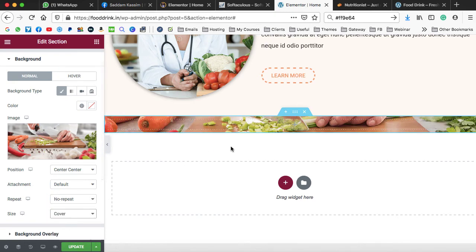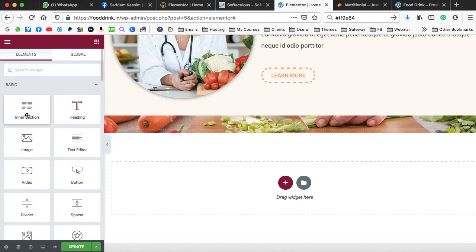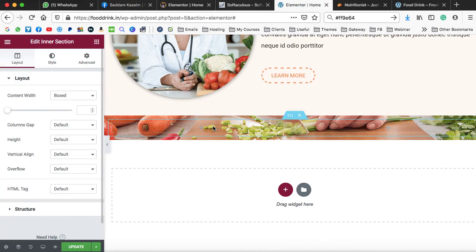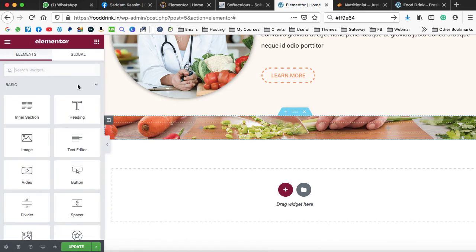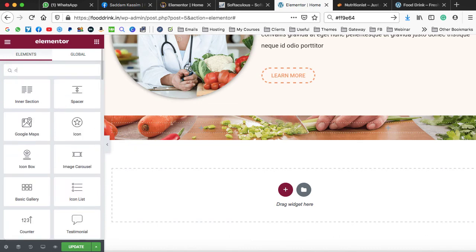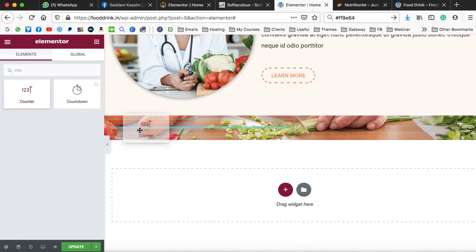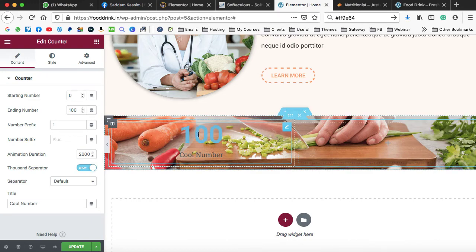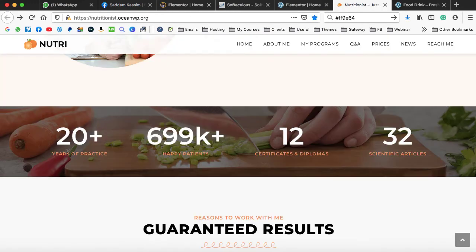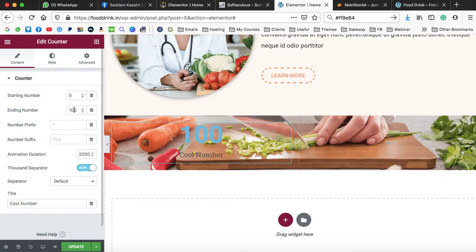Okay, now inside it we need to put some kind of counters. So firstly we need to take an inner section. Just click on this plus. We have this inner section put over here, and then in the first column we need to search for counter. So that is the counter. Just drop it over here and you can see this number is increasing. So 20 years of practice. So we can type here 20, then number suffix will be plus symbol. So plus will be added, and here in the title we can put years of experience.